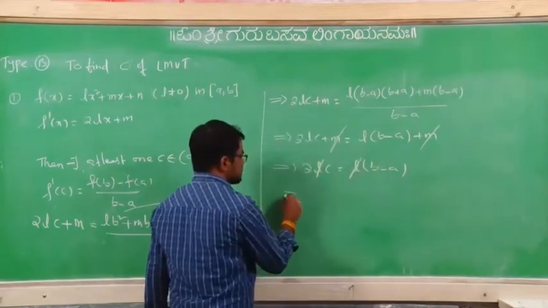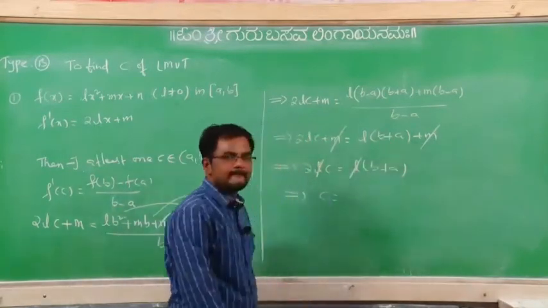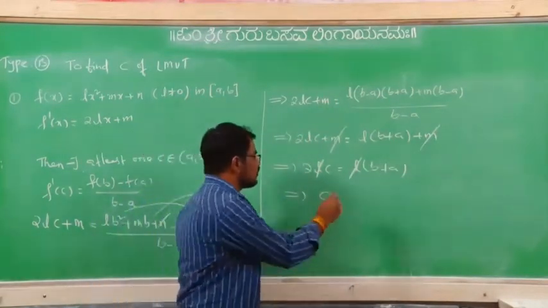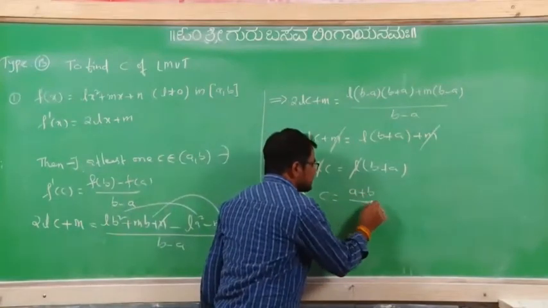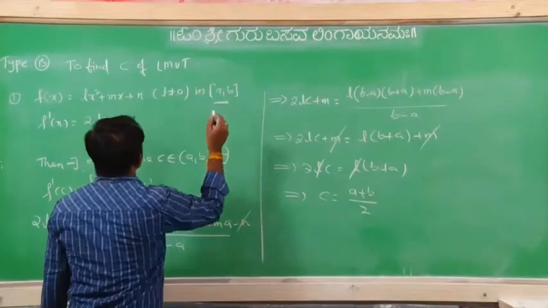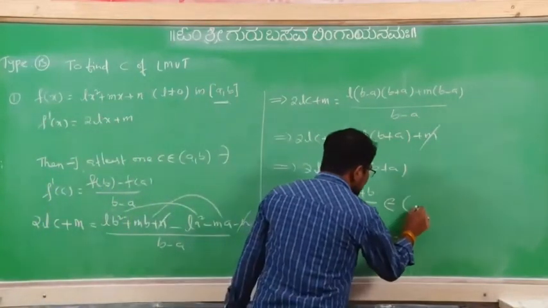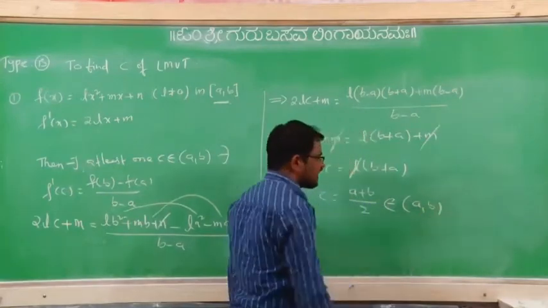Here L also get cancelled. Right. Now c equal to a plus b divided by 2. See here, this c, a comma b, does it belong to open interval a comma b or not?